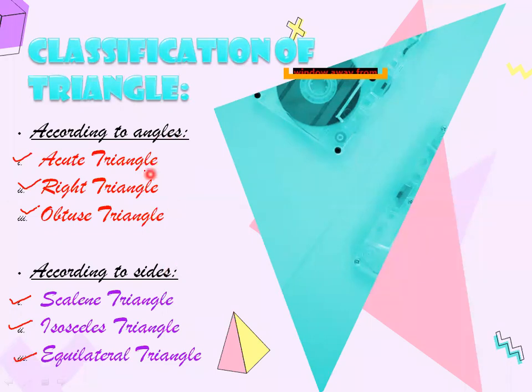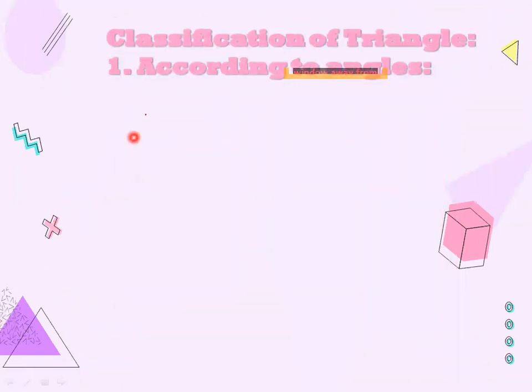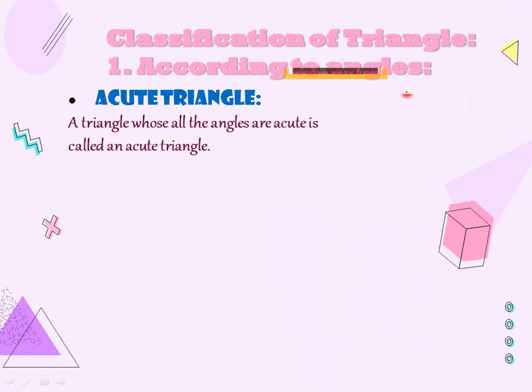Now in the next slide, I'm going to show you how you will define acute, right, or obtuse triangle. Okay, first we are going to check the definitions of triangle according to angles. According to angles is our first topic. So according to angles, the first type of triangle is acute triangle. Now what is an acute triangle? A triangle whose all the angles are acute is called an acute triangle.